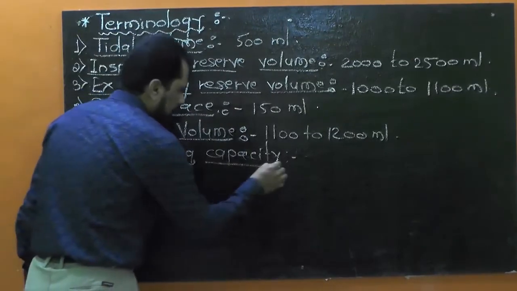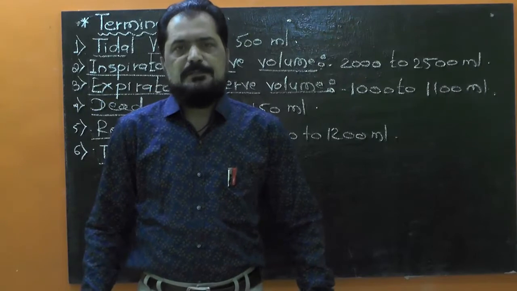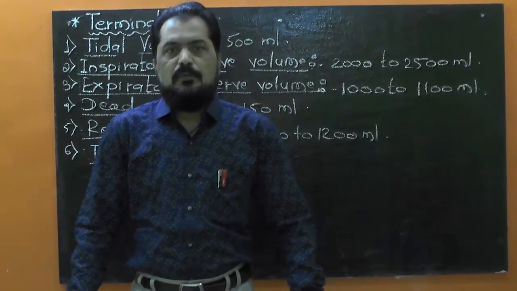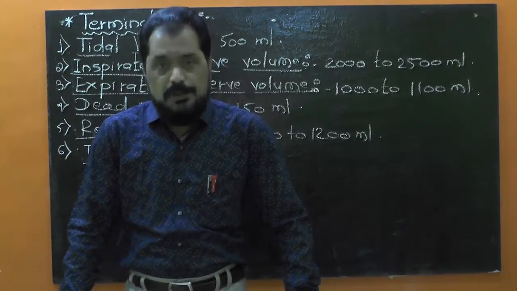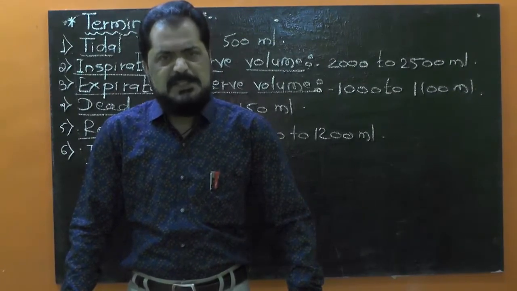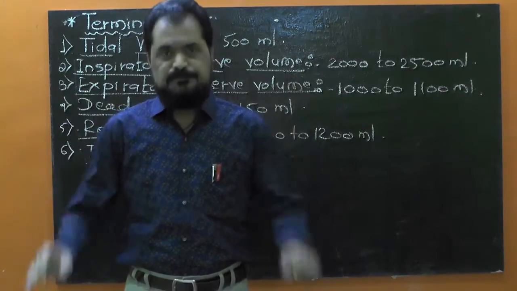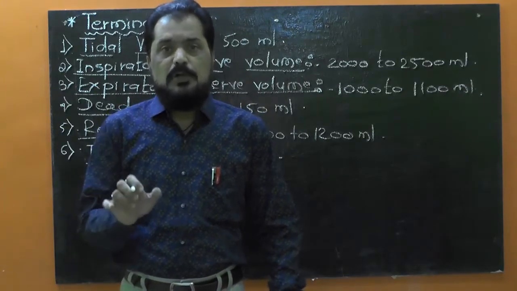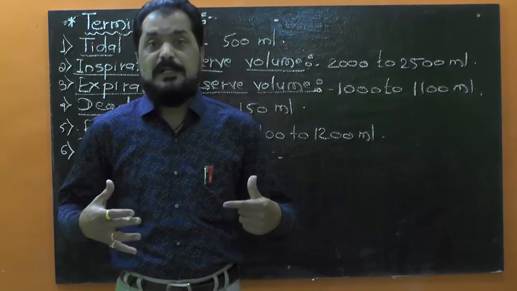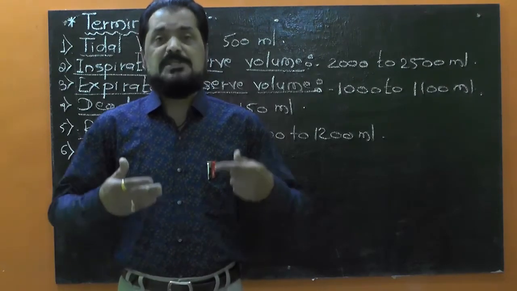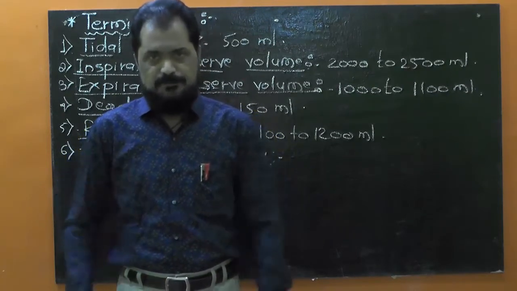Let me explain. Total lung capacity is the volume of air that the lungs can hold after maximum and forceful inspiration. It is the volume of air which can be held by the lungs after maximum and forced inspiration.